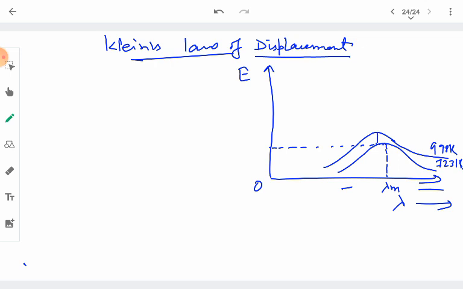Now the wavelengths corresponding to the maximum energy are comparatively shorter. These are the wavelengths corresponding to this temperature 998. The wavelengths corresponding to the largest energy in this graph at 998 Kelvin are comparatively shorter. And when we increase the temperature of that black body even higher, the graph shifts even more. This temperature is 1195 Kelvin.